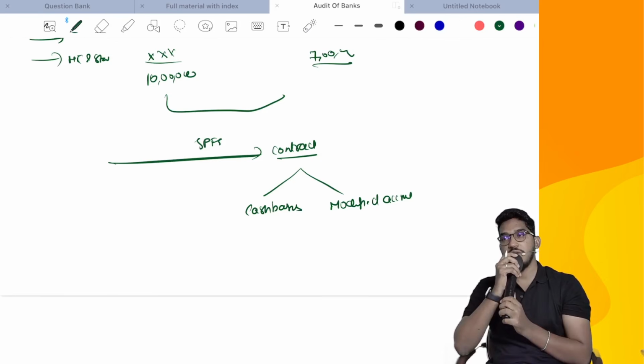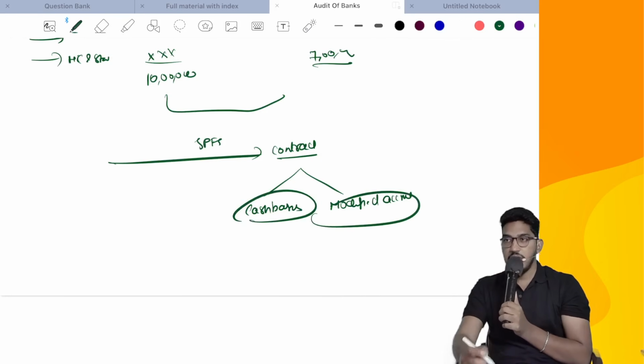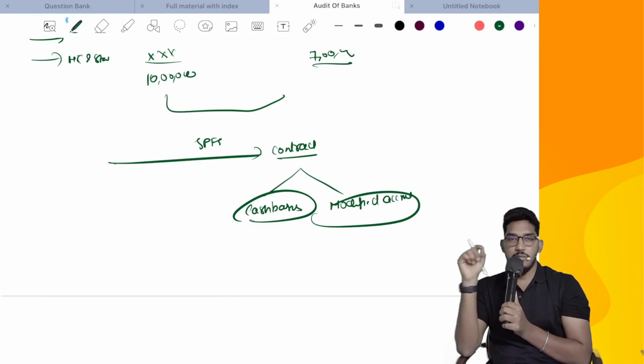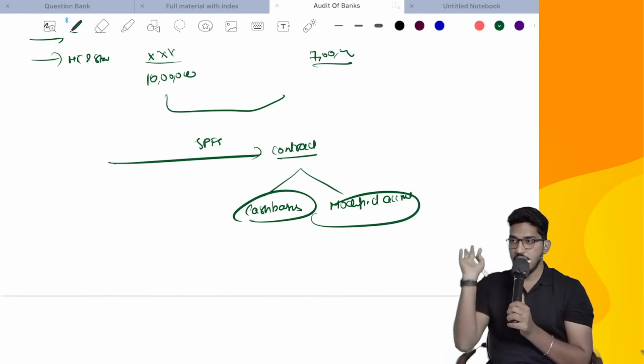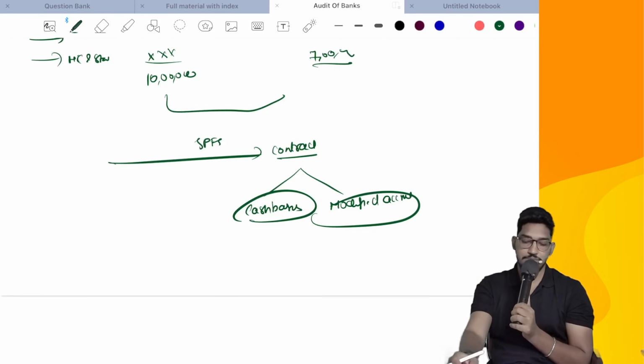He told us we don't want accrual basis. Either you follow complete cash basis or you follow modified accrual basis. Here the option has been given to whom? Management. So management has to choose one among the two. If such a case is there, then you will give the management responsibility paragraph, and there you have to add a line saying that management has been given two options and has chosen so and so option. In which paragraph? The management responsibility paragraph.